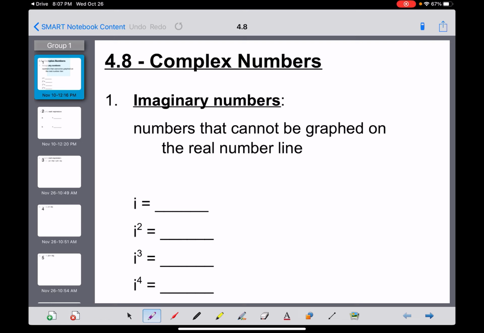Section 4.8 in our Algebra 2 book is called complex numbers. So we're finally going to get into an idea that we've been avoiding carefully the entire chapter, and that's this concept right here of imaginary numbers. I won't dwell on this too long, but I do like to draw this parallel question here, everybody.